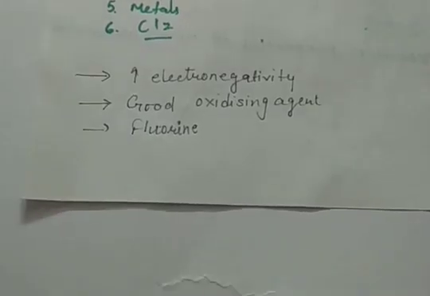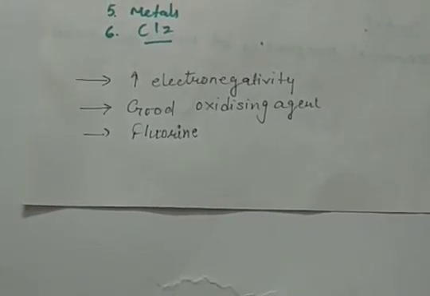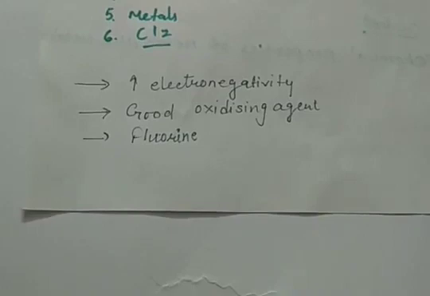Now, one more important characteristic of non-metals is high electronegativity. Here, high electronegativity means they have a great tendency to attract the shared pair of electrons in a covalent bond. Hence, they are attracting the electrons towards themselves, and hence they behave as good oxidizing agents. For example, fluorine.